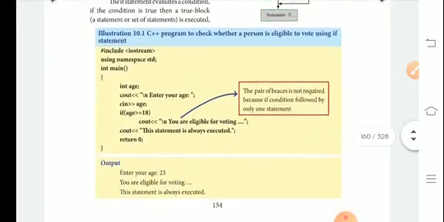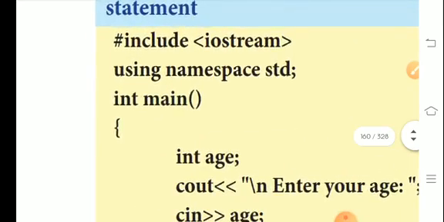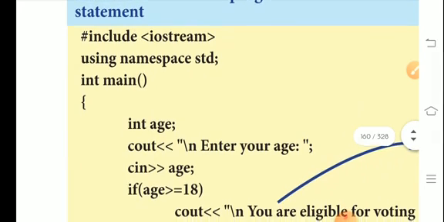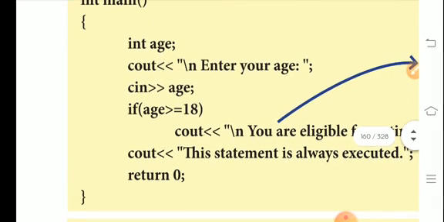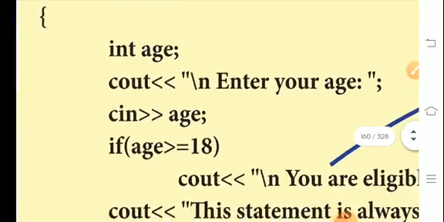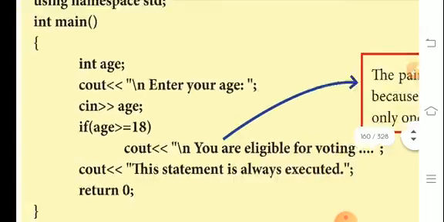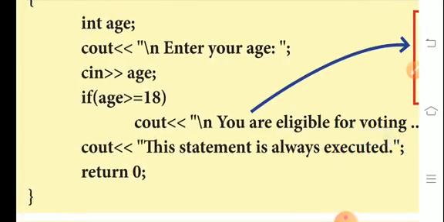So, the example is the program we already saw. Every C++ program starts with #include iostream, using namespace std, int main. The variable declaration is int age, enter your age. If age is equal to or greater than 18, okay? It can be 18 or above 18.